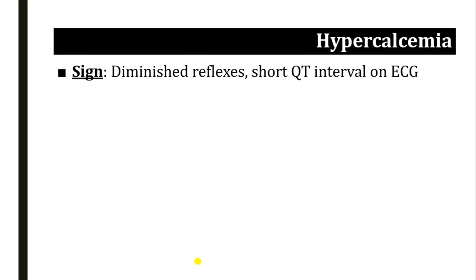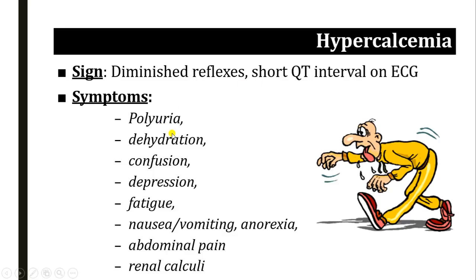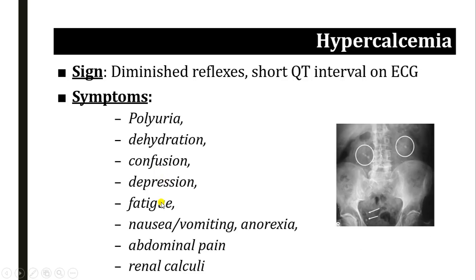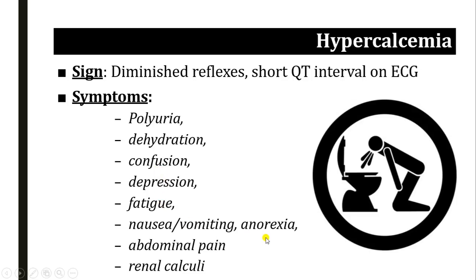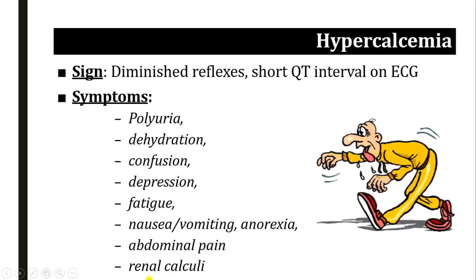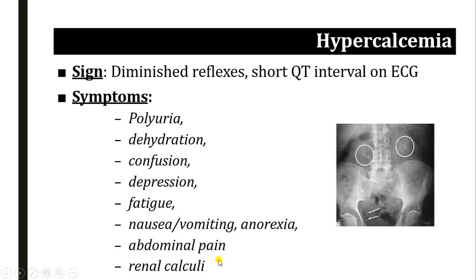There are signs and symptoms based on which we can diagnose hypercalcemia. First of all, a patient suffering from hypercalcemia has diminished reflexes and a short QT interval on electrocardiogram, and presents with symptoms of polyuria, dehydration, confusion, depression, fatigue, nausea, vomiting, anorexia, abdominal pain, and sometimes, if it is prolonged hypercalcemia, renal calculi also.